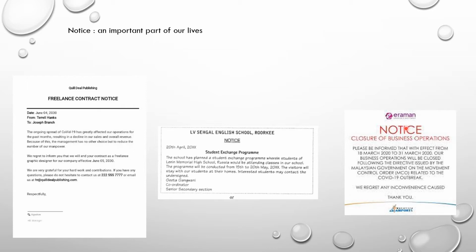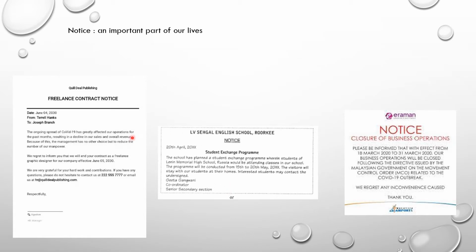A notice board is a very big board where notices are stuck or drawn. It may be a blackboard where something is written with a chalk, or a board where something is written with a marker. So these are the 3 notices which I have just put for your understanding of what a notice is.